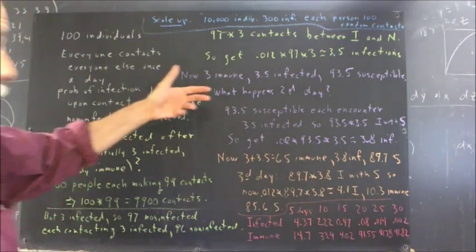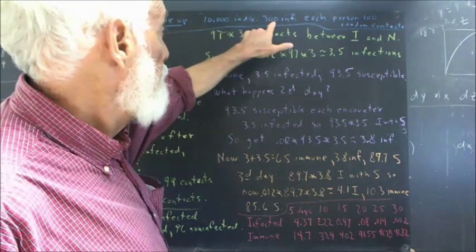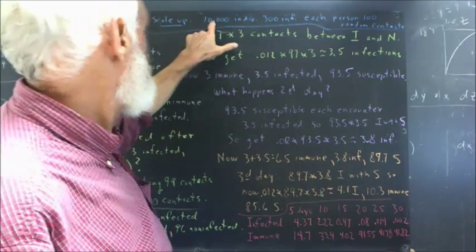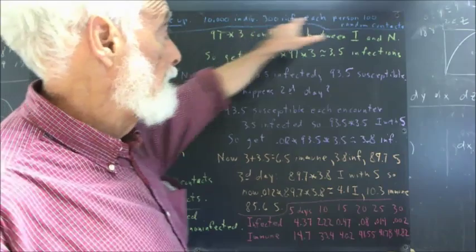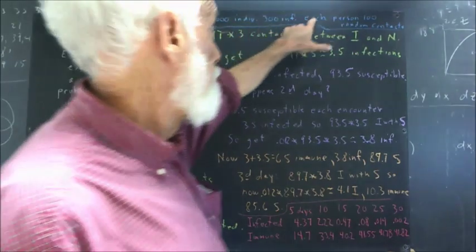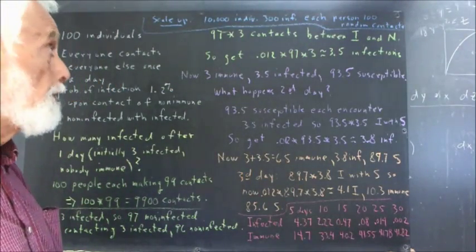Doesn't matter how many. The probabilities and the numbers really govern everything. And we start with the same proportion of infected. We have 100 times as many people, so we'll have 100 times as many infected. And we could run the model for 10,000 people with 300 initially infected, and each person making 100 random contacts. And it might be interesting for you to set that up.